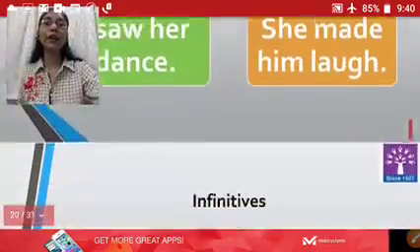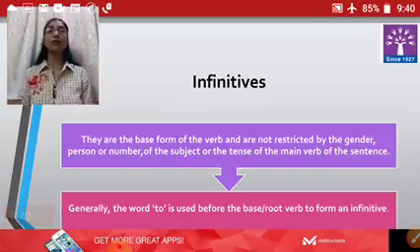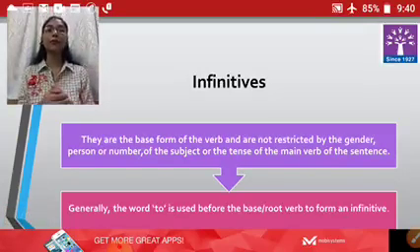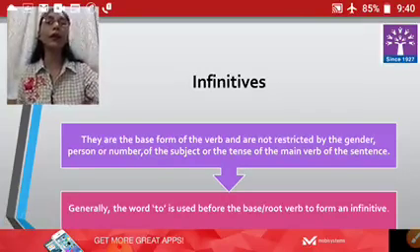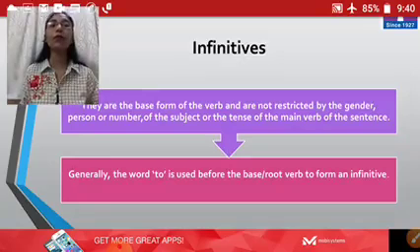Let's move ahead, that is with the very first classification of non-finite verbs, that is infinitives. They are the base form of the verb and are not restricted by the gender, person or number of the subject or the tense of the main verb of the sentences.